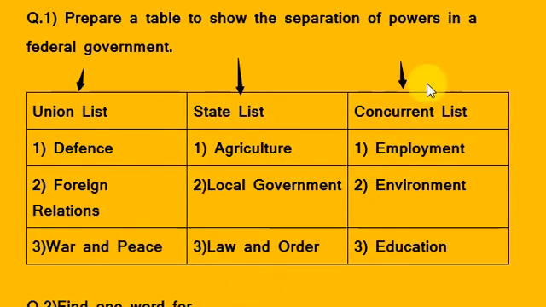And in the concurrent list, the state government and the union or central government can make laws for these subjects: employment, environment and education. You can remember this by the trick 3E. Here you can see 3E. First E, employment, second E, environment, and third E, education are included in the concurrent list. Employment, environment and education. It is very easy to remember.